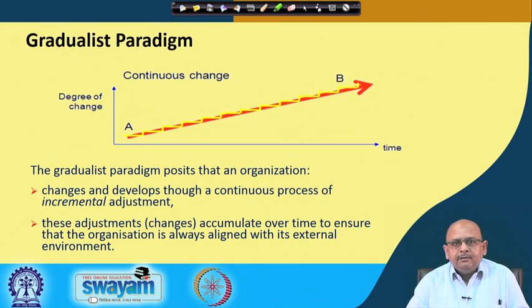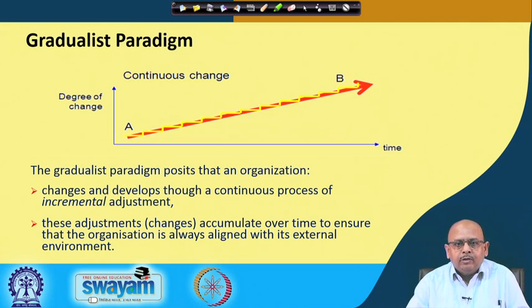In case of incremental change, what happens? That you bring about one change, then another change, then third change. See, all these dots show that change is happening in a line, right. So, when we are talking about this gradualist paradigm, right, this says that any organization, when it is going for a change, it becomes a continuous process for incremental adjustments. What I mean to say here by incremental adjustment is that the change that is happening has a slow speed and you are changing just one thing at a time, right.